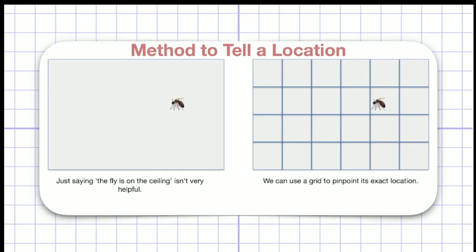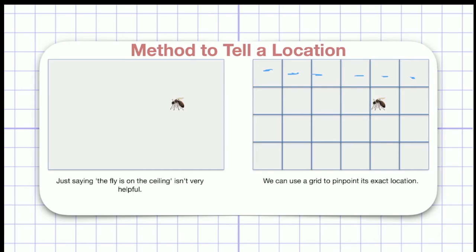Now, what if I have another method to tell a location? The method is, what if I partition this whole ceiling into small equal parts, small parts with equal areas? Here you can see these all have equal areas. So I have partitioned this whole ceiling into small parts with equal areas. Now my fly is buzzing around in this box, so I just have to tell the other person that the fly is buzzing around in this box.